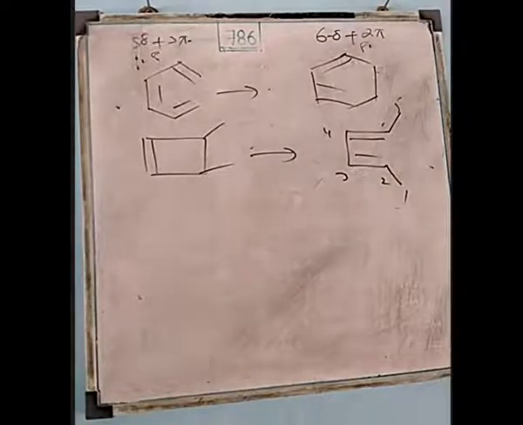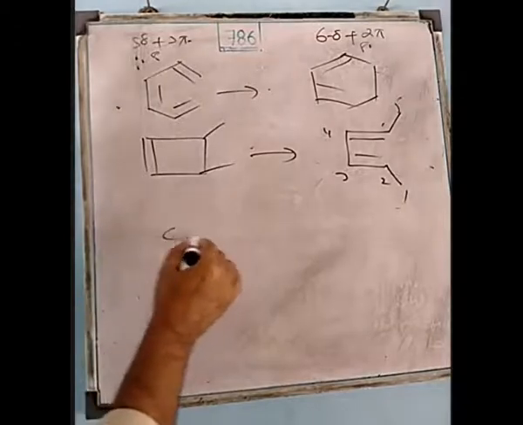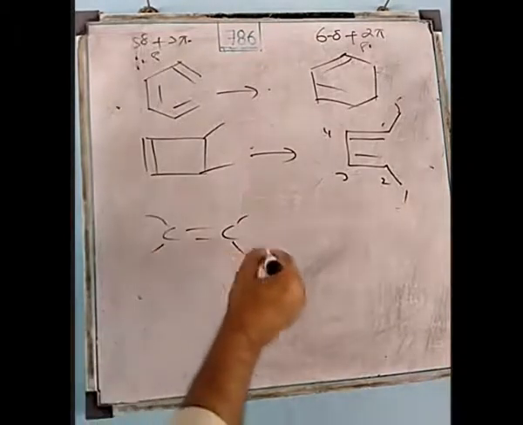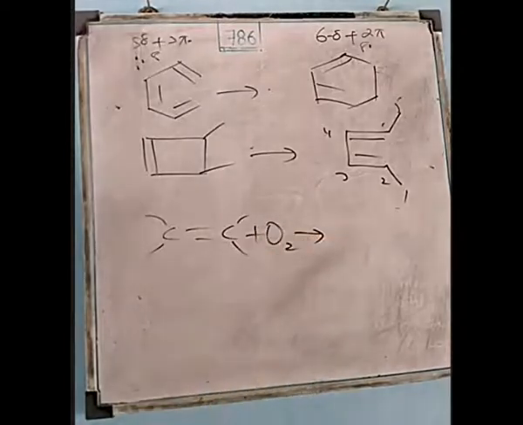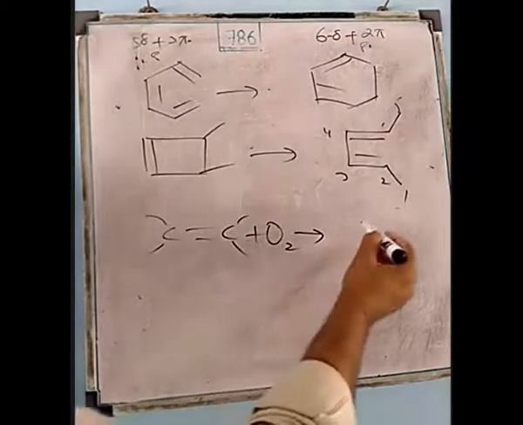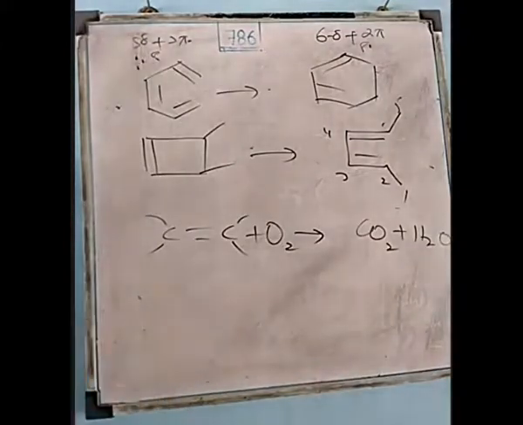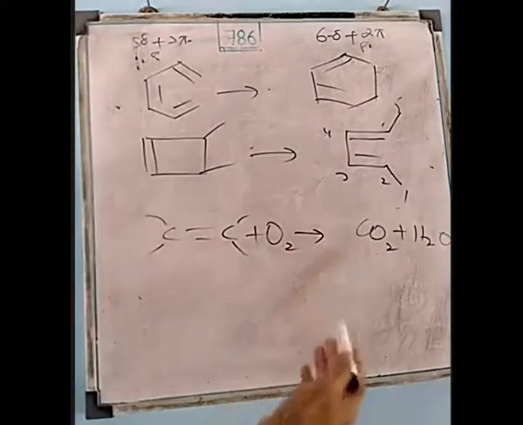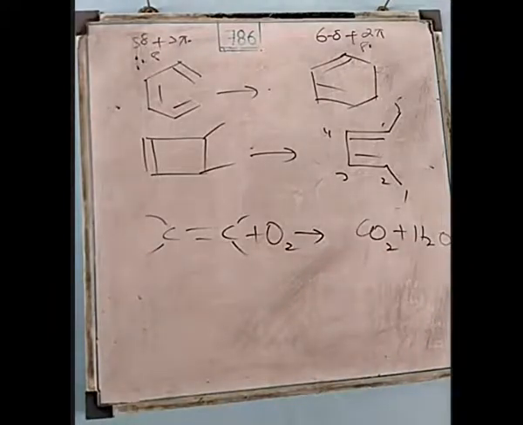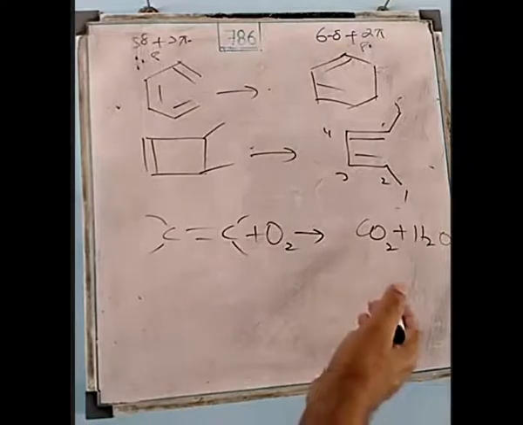Now for example, if we burn ethene in oxygen, then what happens? Which compounds are formed? Carbon dioxide and water. Yes, carbon dioxide plus water. So when ethene is burned, 2 moles of carbon dioxide and 2 moles of water are formed. When ethane is burned, 2 moles of carbon dioxide and 3 moles of water are formed.